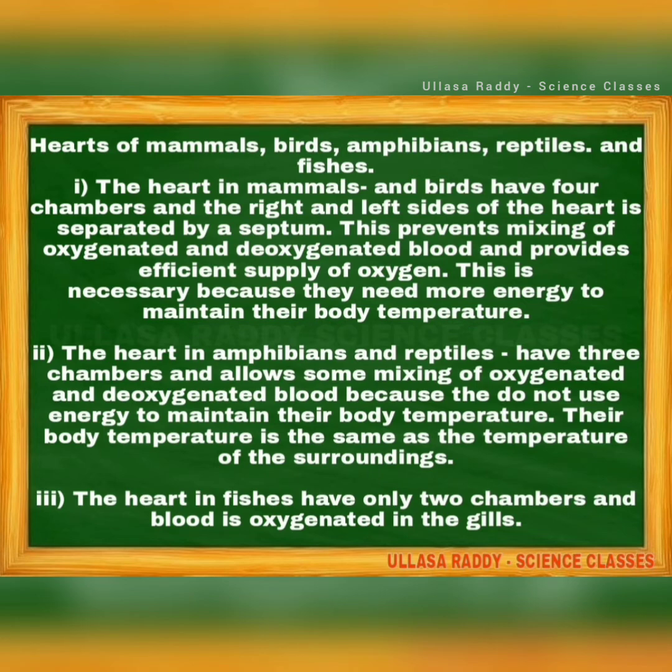The heart in mammals and birds has 4 chambers, and the right and left sides of the heart are separated by a septum. This prevents mixing of oxygenated and deoxygenated blood. That septum works like a wall. It provides an efficient supply of oxygen. This is necessary because they need more energy to maintain their body temperature.